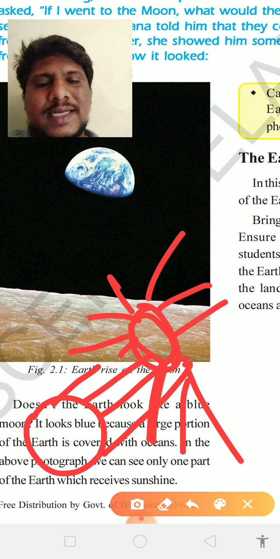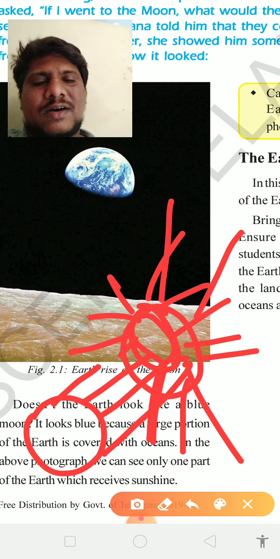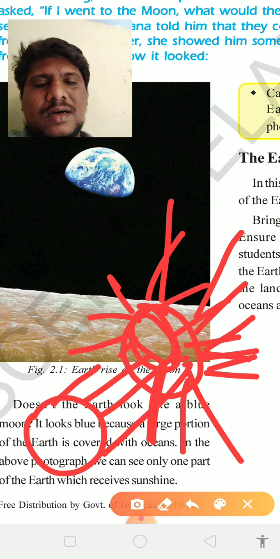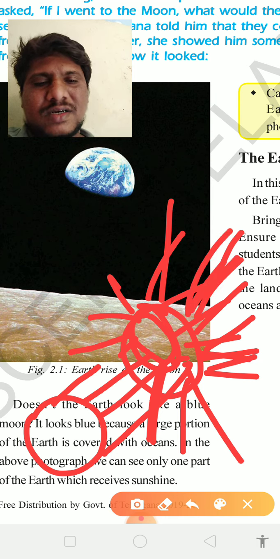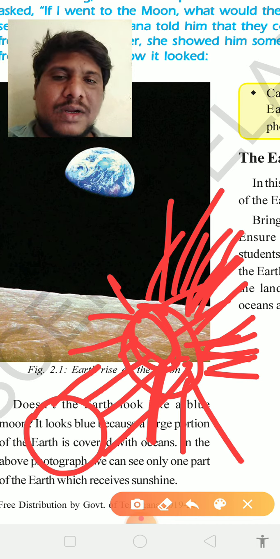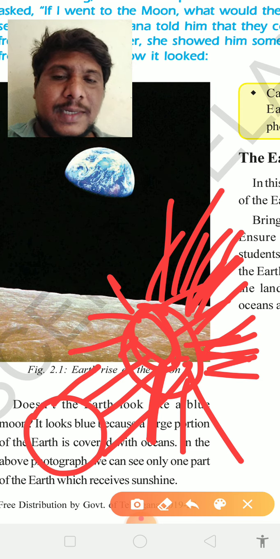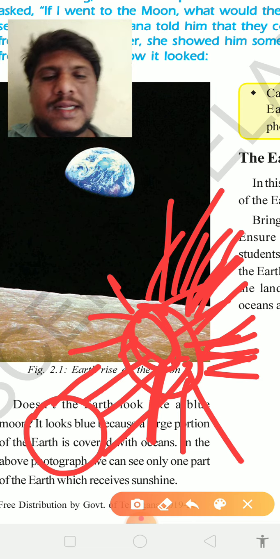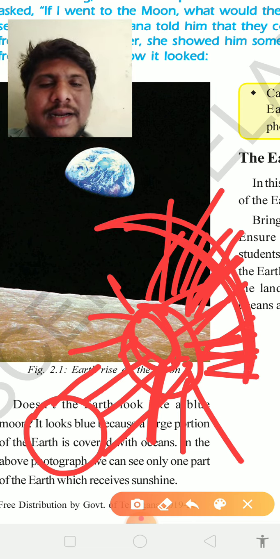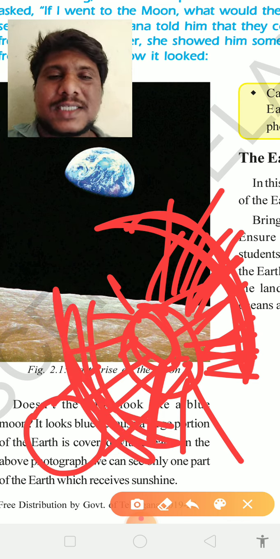What about this backside area? This is all over the earth. The backside area of the earth, where sunlight is not present, that type of people will feel dark, it means night time, okay. These people are experiencing night time. The people who are existing in that particular area are experiencing daytime.